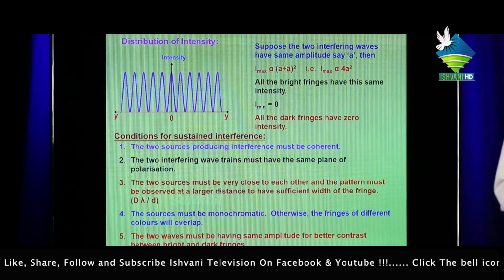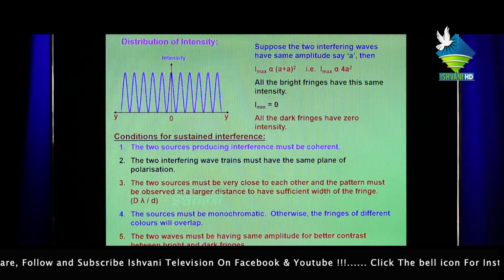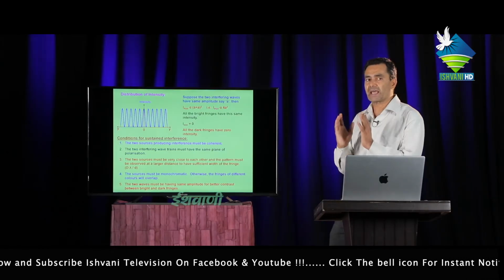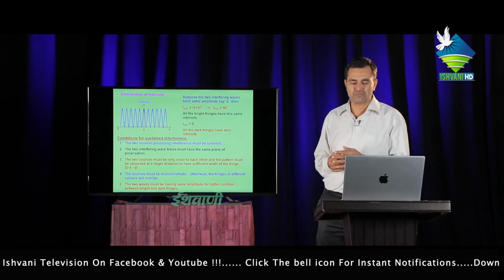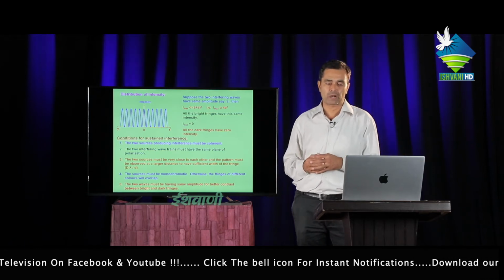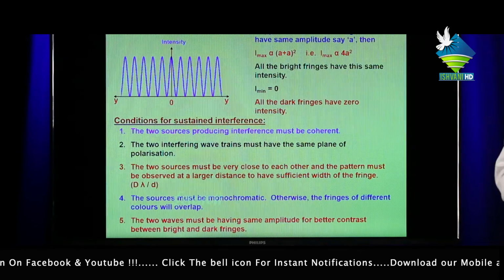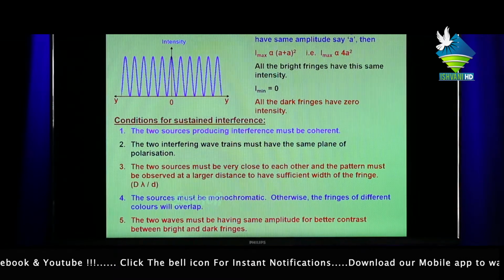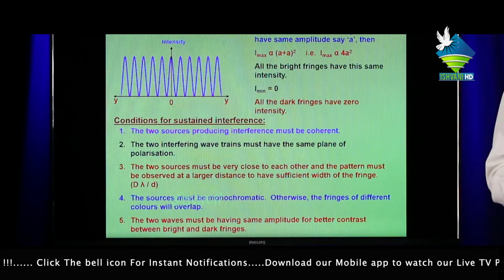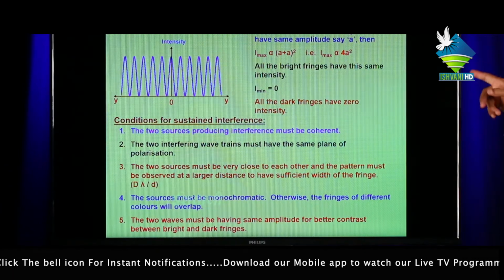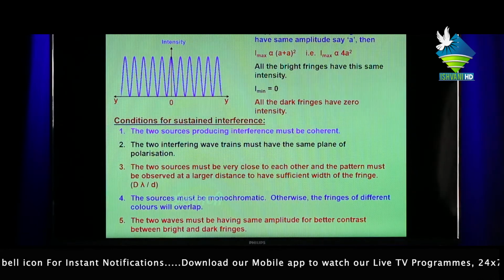Fourth, the sources must be monochromatic, means we can only use one type of wavelength, called monochromatic. Otherwise, the fringes of different colors will overlap. Fifth point, the two waves must have the same amplitude for better contrast between dark and bright fringes. It is considered in the definition of interference.